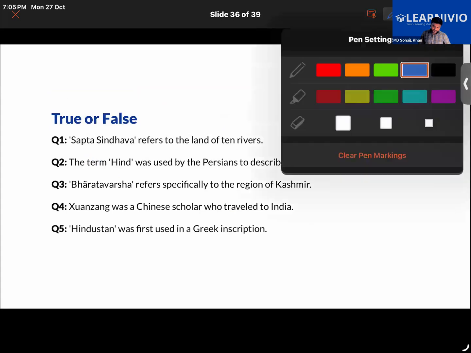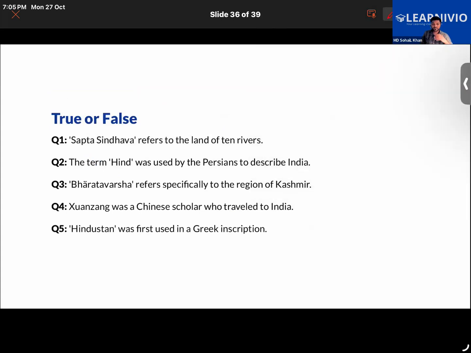Okay. Answer these questions. First one is false, exactly, because it refers to the land of seven rivers. Next. The third hint is usually used to describe India. The second one is false, I think.